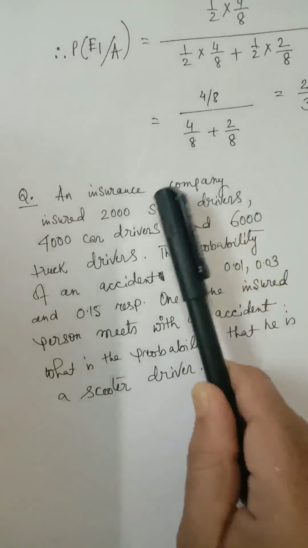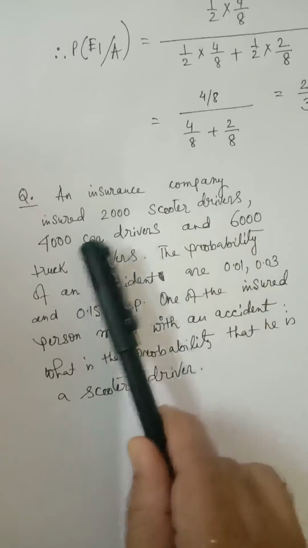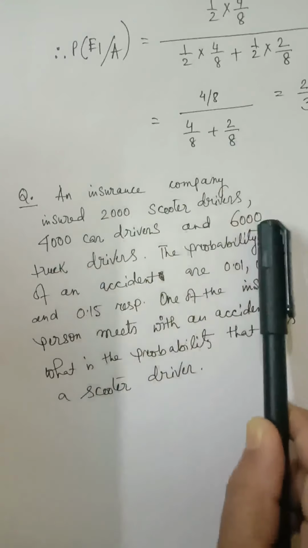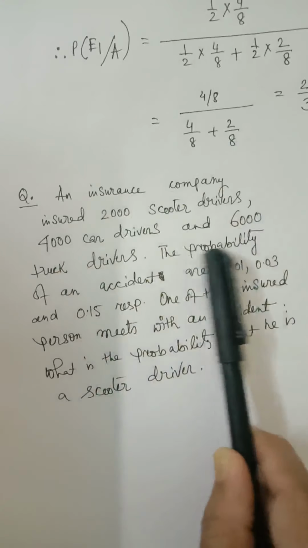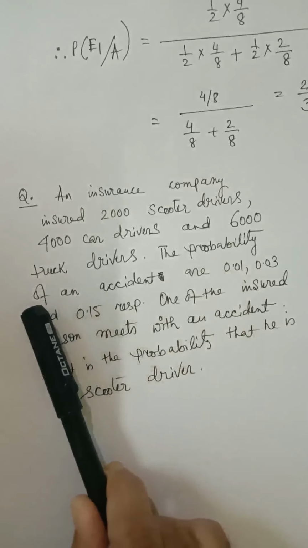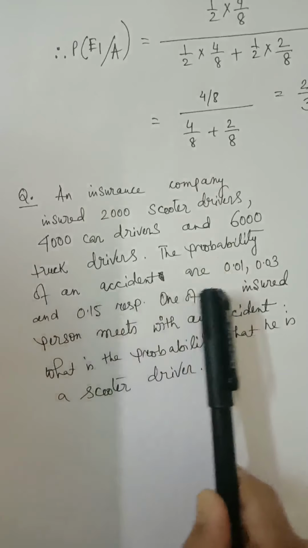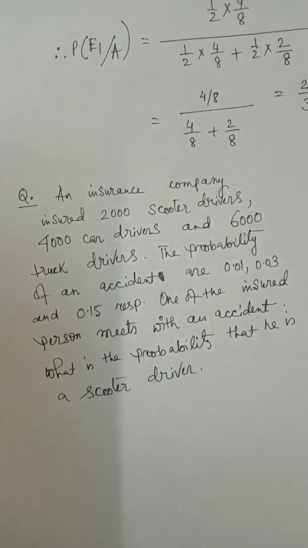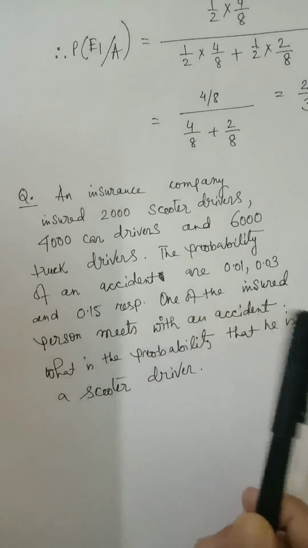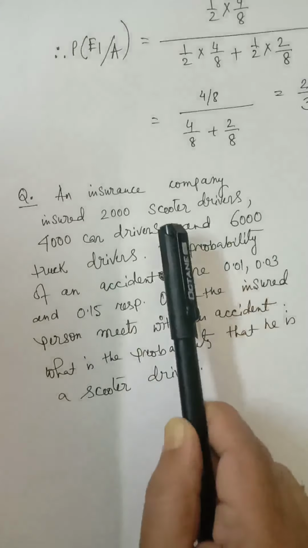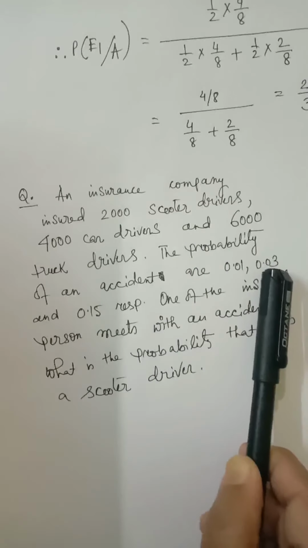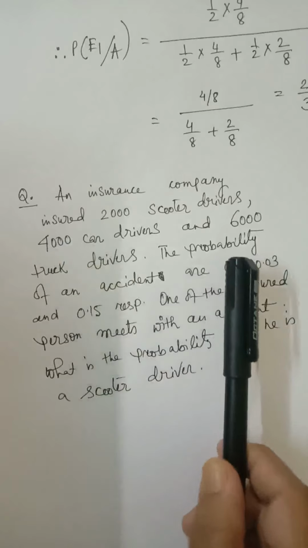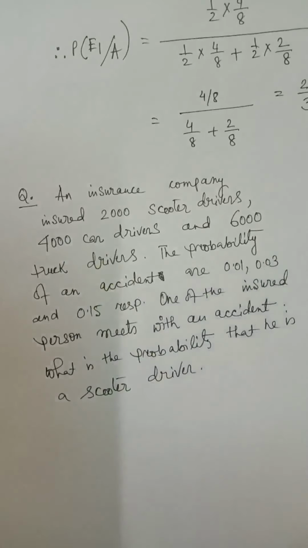So an insurance company insured 2,000 scooter drivers, 4,000 car drivers, 6,000 truck drivers. The probabilities that an insured person will meet with an accident are 0.01, 0.03 and 0.15. 0.01 is the probability that a scooter driver will meet with an accident. 0.03 is the probability that a car driver will meet with an accident, and this is the probability that a truck driver will meet with an accident.